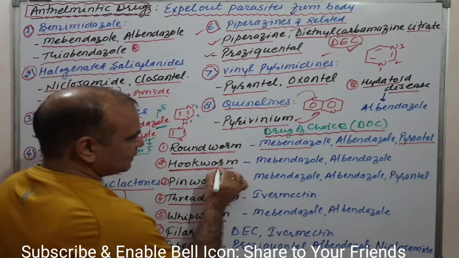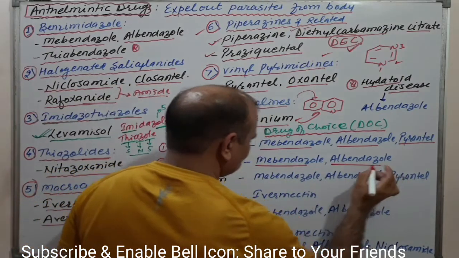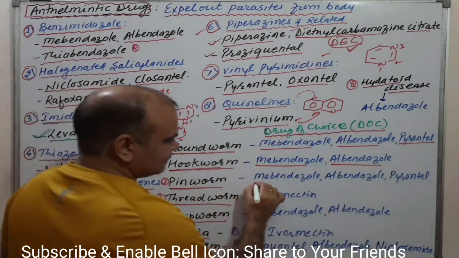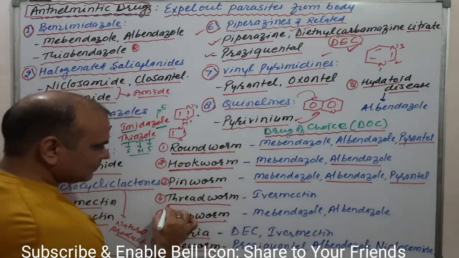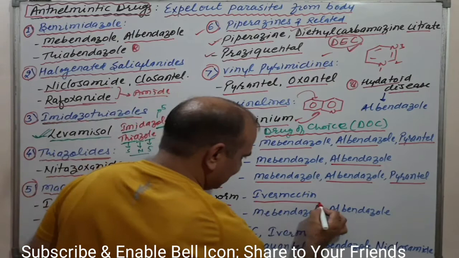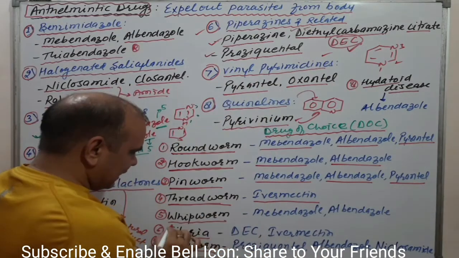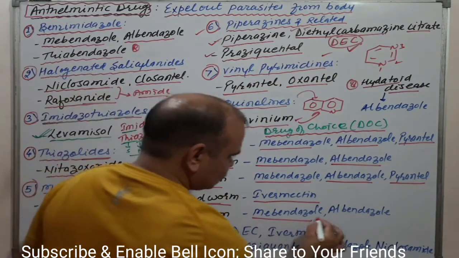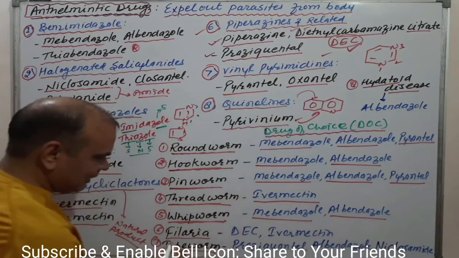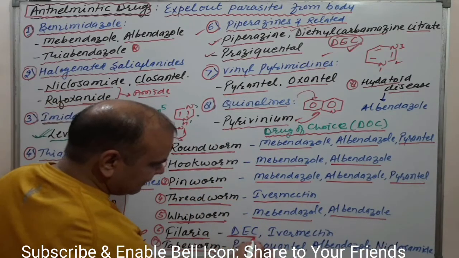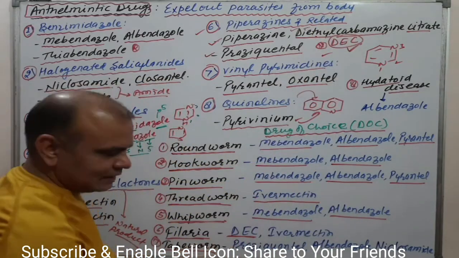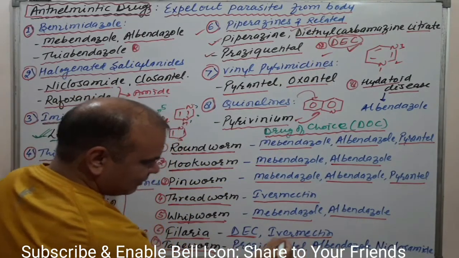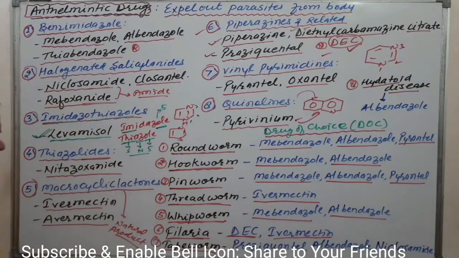Hookworm: mebendazole, albendazole. Pinworm: mebendazole, albendazole and pyrantel. Similarly, threadworm is treated with ivermectin as the drug of choice. Whipworm: mebendazole and albendazole. Filaria: DEC, diethylcarbamazine citrate, then ivermectin. Clear?